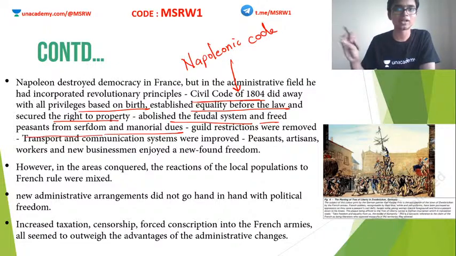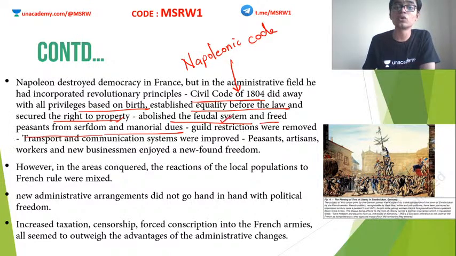Doesn't matter in which kind of family you are born, everything will be based on merit only, not based on birth. This is one. Then he set up equality before law for all people, for nobles, common man, etc. Then he secured the right to property. Earlier, the right to property was not secured for everybody. It was only for landlords. Now this was secured for the common man as well.